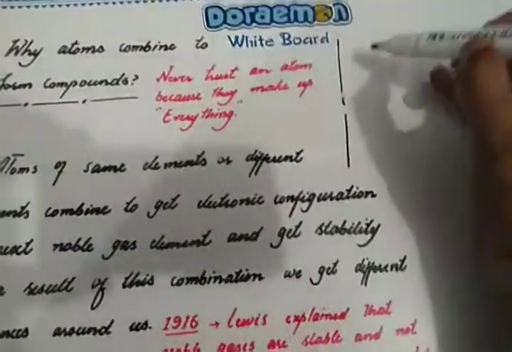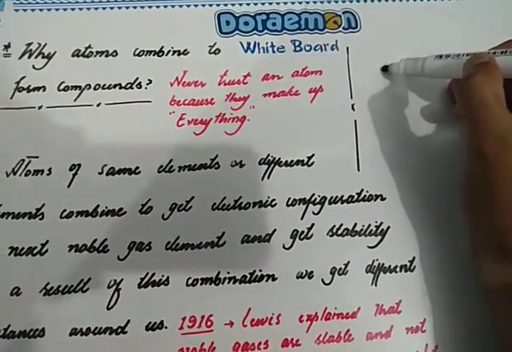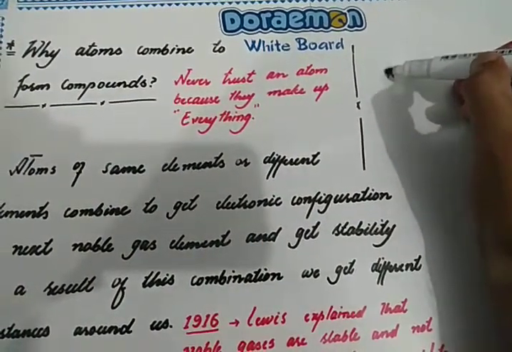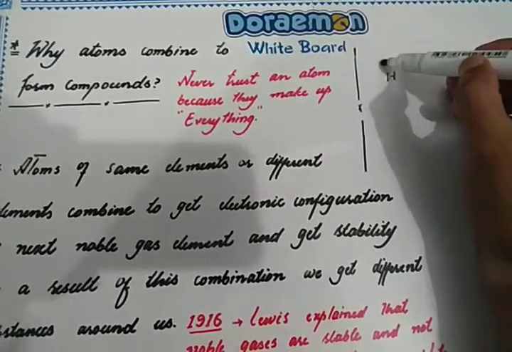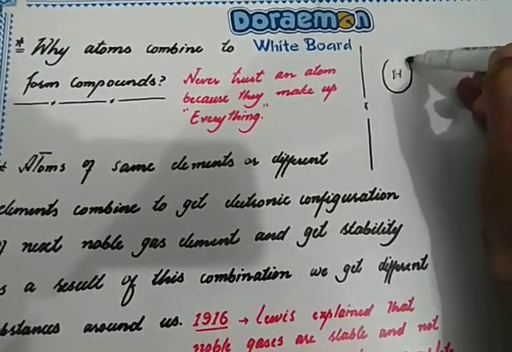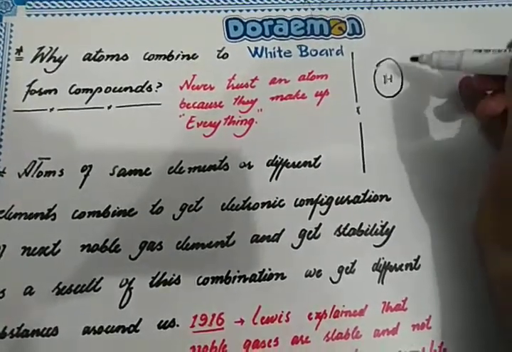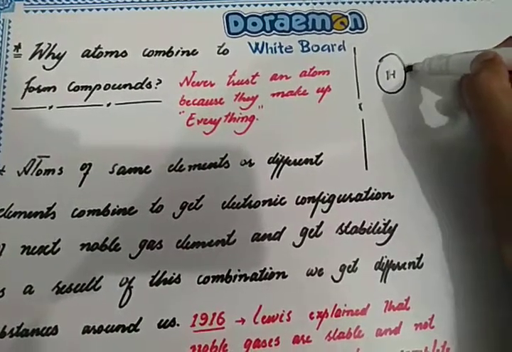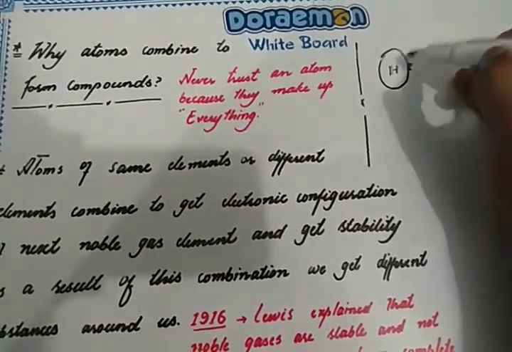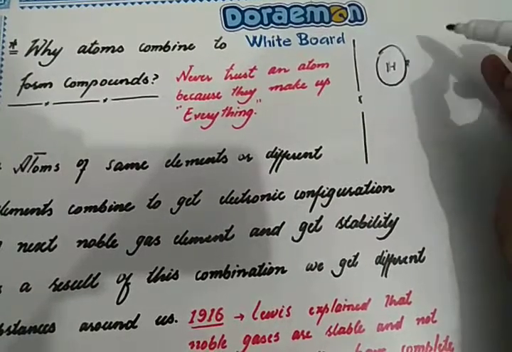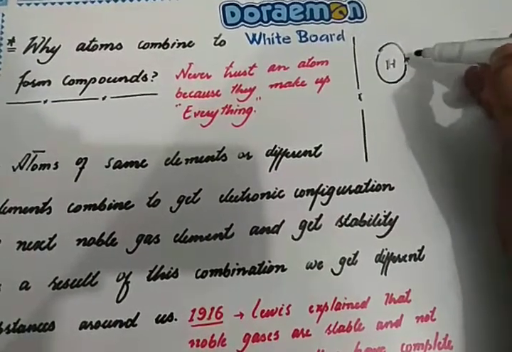For example, here we can see the nucleus of a hydrogen atom. The hydrogen atom has one proton in its nucleus and one electron revolving around its nucleus. So here is the negative charge electron of this element.